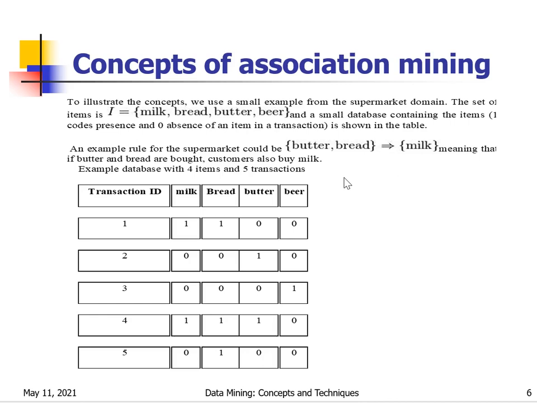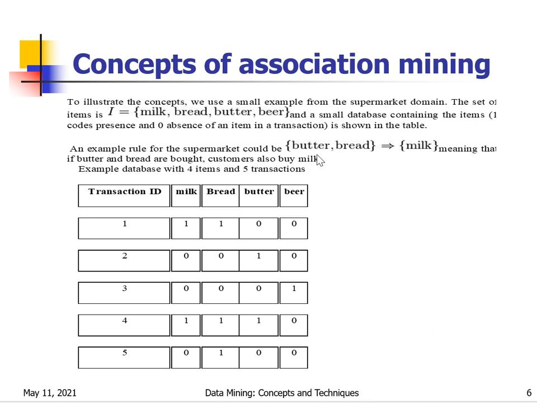Hi friends, in this video we will see support, confidence, lift, conviction. So first, what is meant by support? To understand that, here I have taken one small table. First, it contains a set of items, capital I equal to milk, bread, butter, beer. These are the different items in the item set capital I.